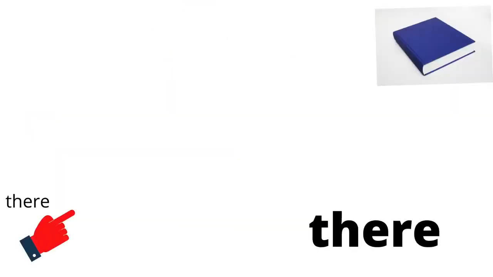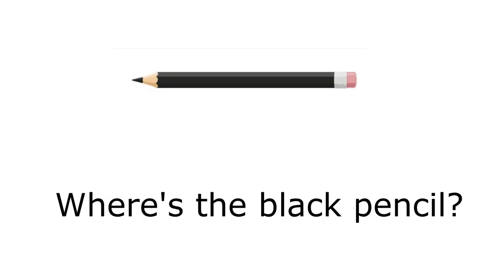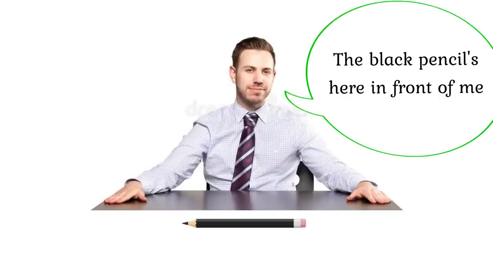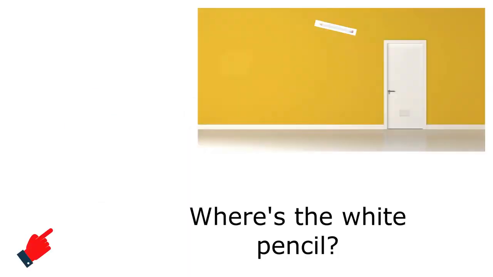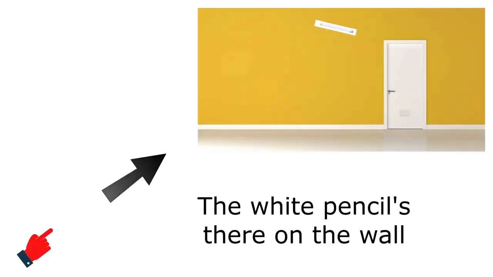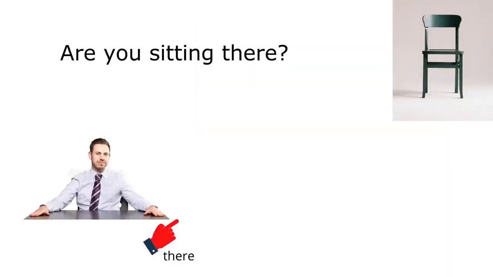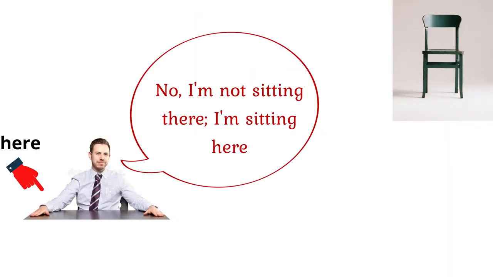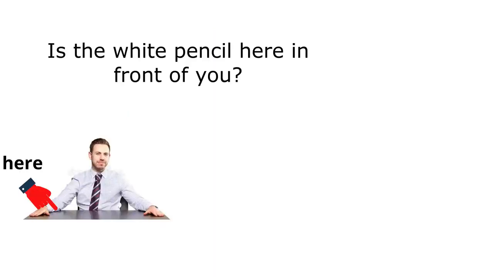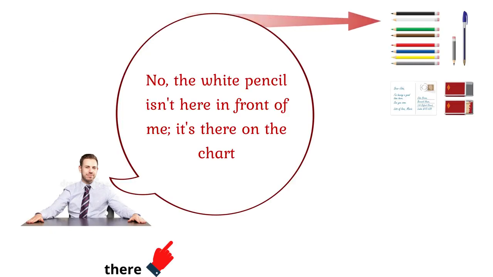Here. There. Where's the black pencil? The black pencil's here in front of me. Where's the white pencil? The white pencil's there on the wall. Are you sitting there? No, I'm not sitting there. I'm sitting here. Is the white pencil here in front of you? No, the white pencil isn't here in front of me. It's there on the chart.